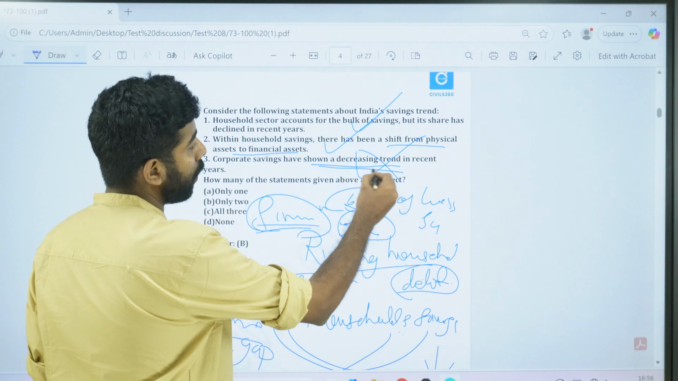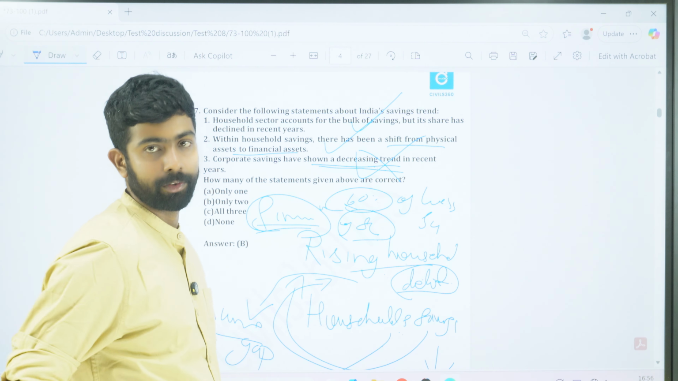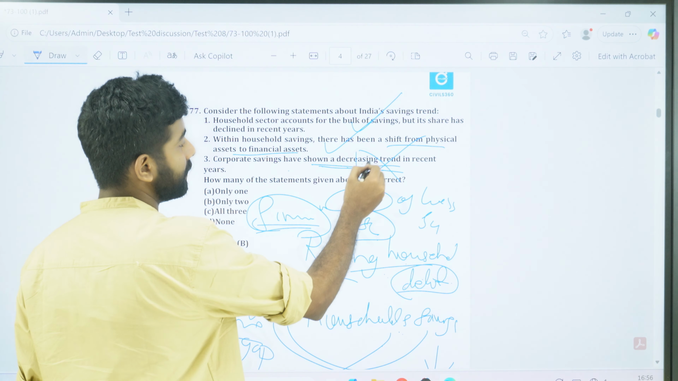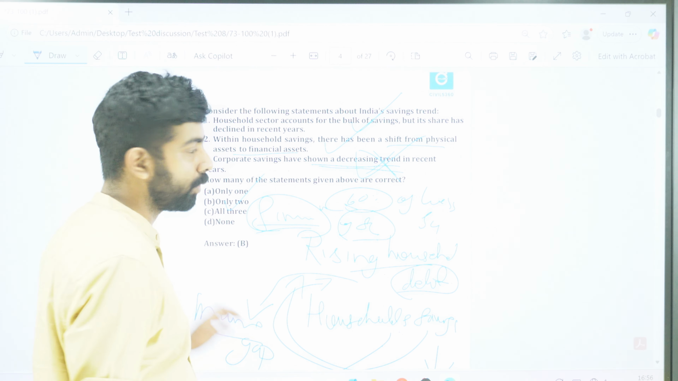Okay, so this is actually wrong. Okay, I actually misread. I read it differently. Corporate savings have shown a decreasing trend. This is wrong. Corporate savings are increasing. This is actually wrong. So only two statements are correct. Only two statements are correct.